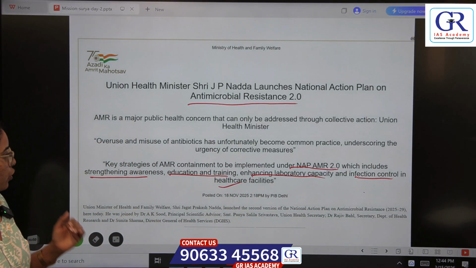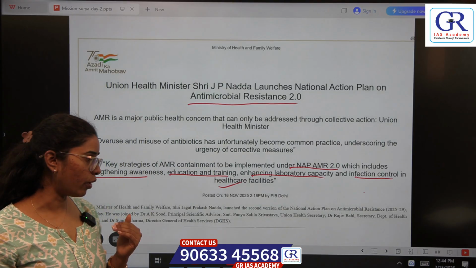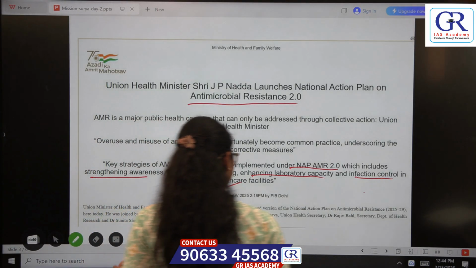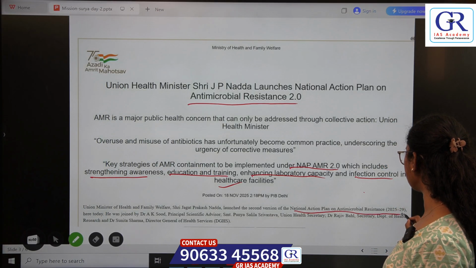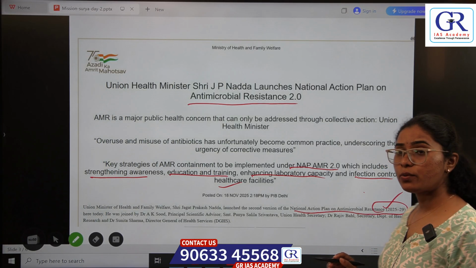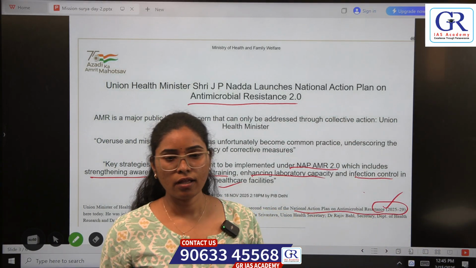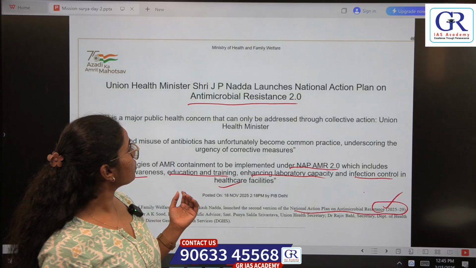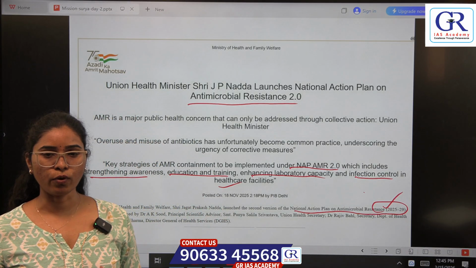These are some of the new things included in National Action Plan AMR 2.0. And the time period for this National Action Plan is from 2025 to 2029. This is all about National Action Plan on Antimicrobial Resistance 2.0.